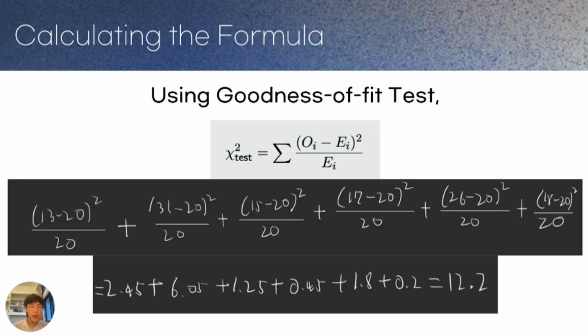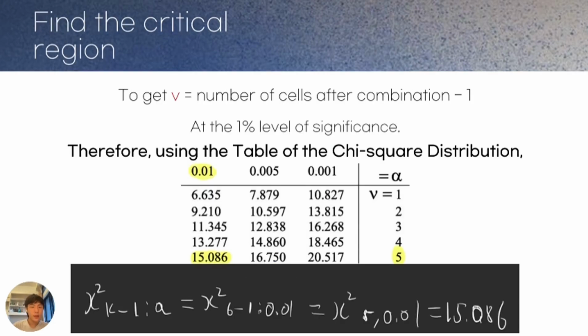After that, we use the goodness of fit test to get the answer: 13 minus 20, squared, over 20, plus so on, and therefore we get an answer of 12.2. Then, to get v, we take the number of cells after combination minus 1.